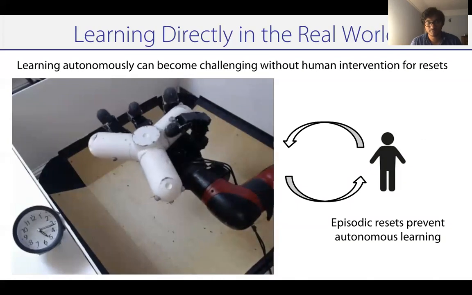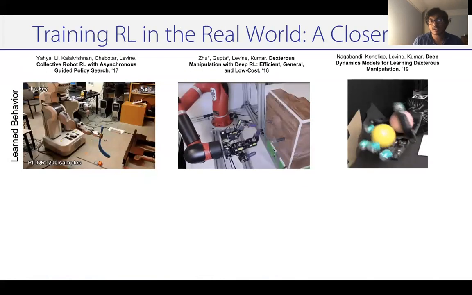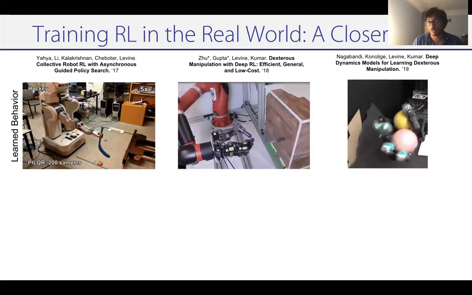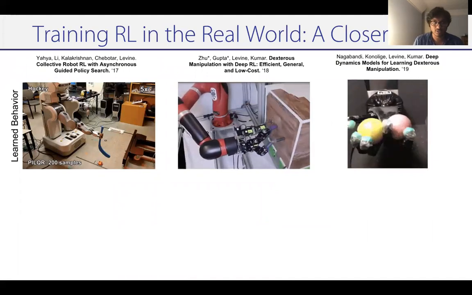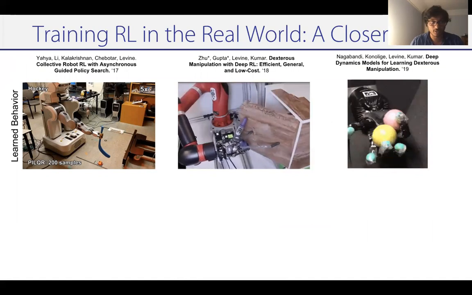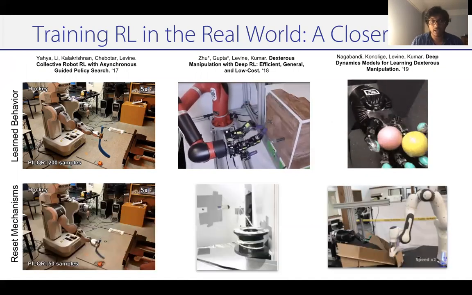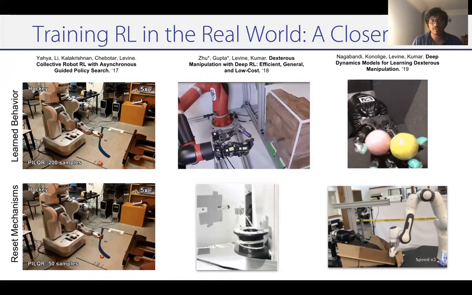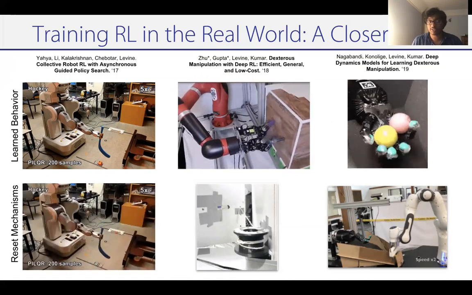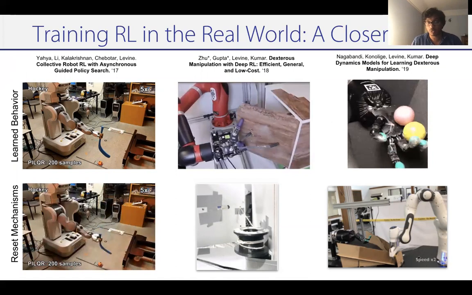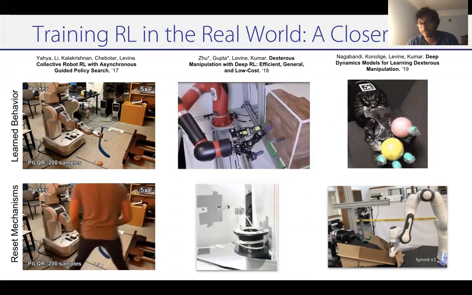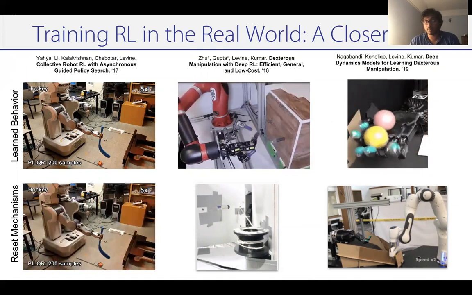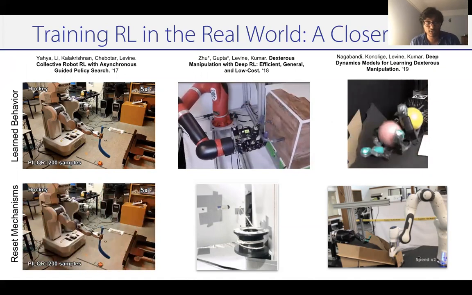And in fact, many of our current real-world reinforcement learning setups actually require this kind of human intervention or instrumentation. So here we have some examples of learned behavior with reinforcement learning. But if you look at the training setup behind the scenes, we see that it requires pretty careful human intervention or specialized reset mechanisms like a servo motor which keeps closing the door after every attempt, or a funnel mechanism, an especially scripted arm that keeps putting the balls back in the hand for in-hand manipulation.